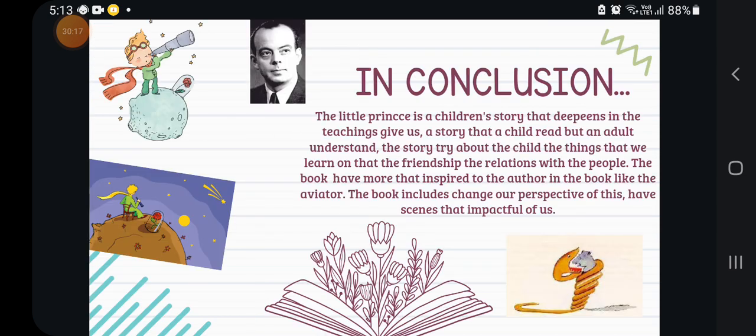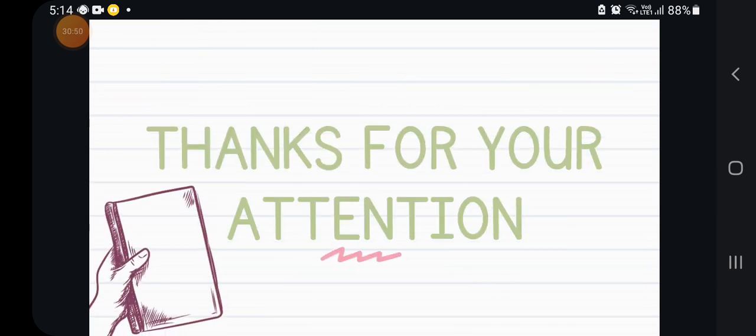In conclusion, The Little Prince is a children's story that teaches the gift of a story that a child reads and an adult understands. The story is about a child's life, friendship, and relations with people. The book carries the experience of the author, like the aviator. The book changes our perspective and is impactful for us. Thanks for your attention.